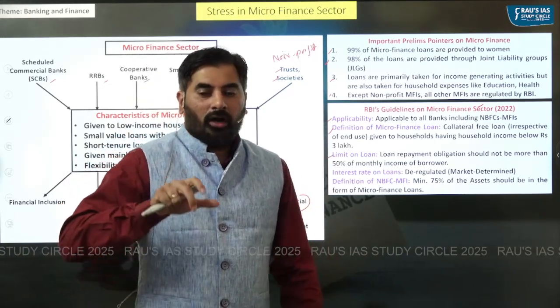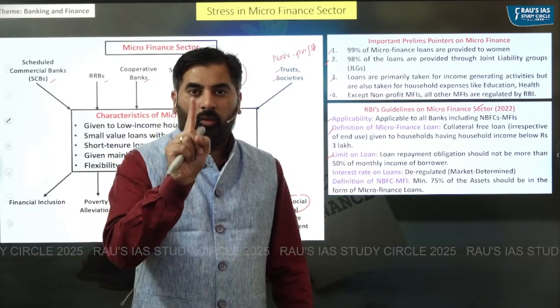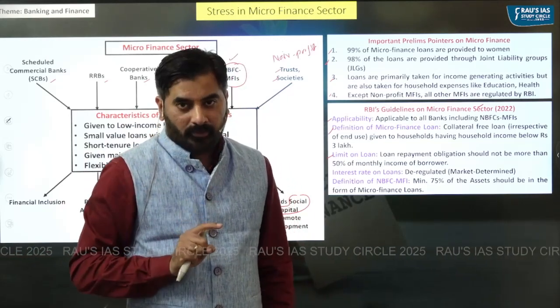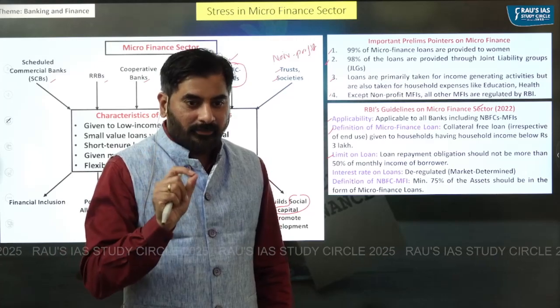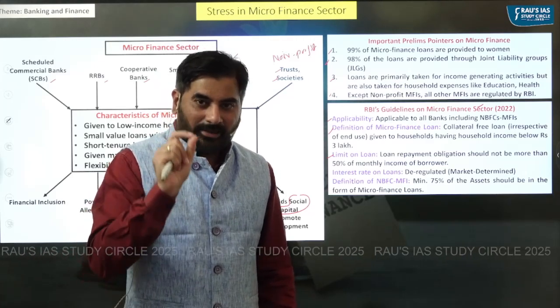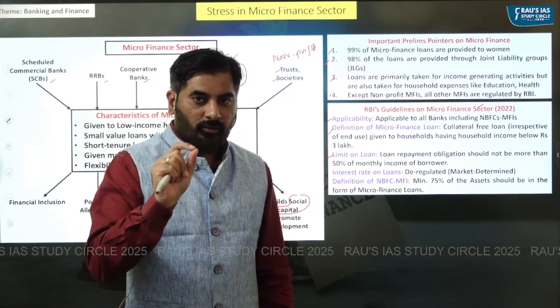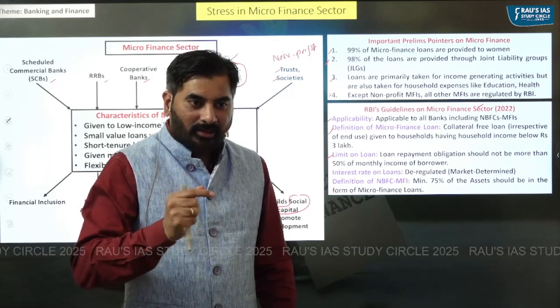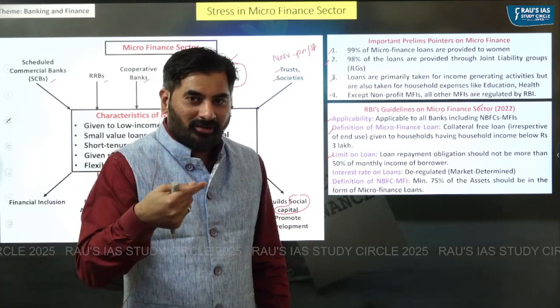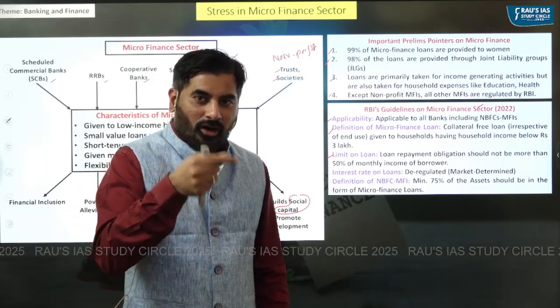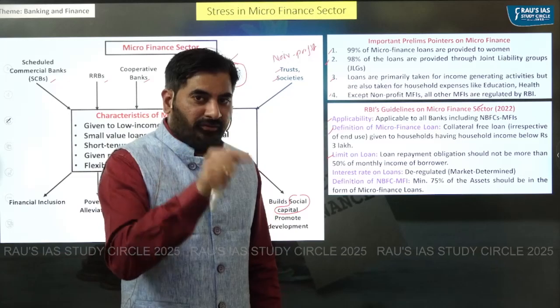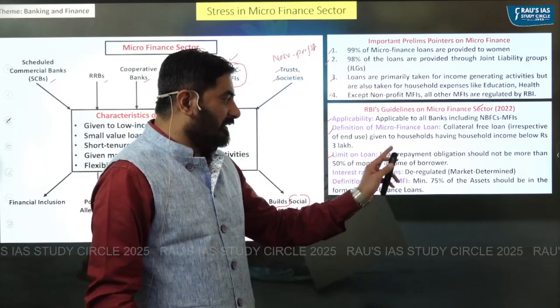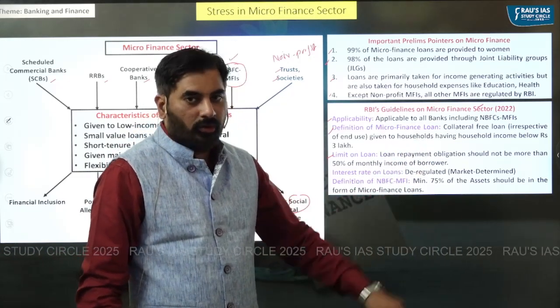With respect to how much loans should be given to one single borrower, RBI has set a limit that only that much amount of microfinance loans should be given to a single borrower, such that repayment obligation on such loans is not more than 50% of the monthly income of the borrower.